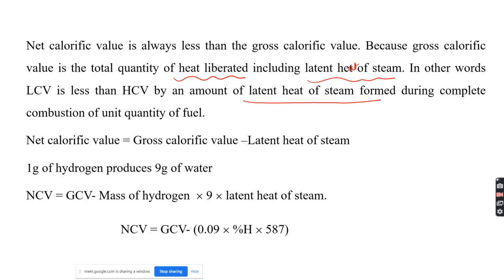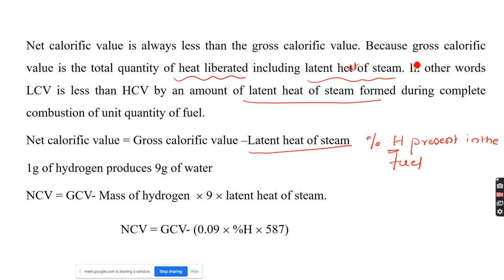So how do we calculate the net calorific value? We can easily calculate the gross calorific value by experiment. Gross calorific value minus the latent heat of steam gives the net calorific value. Then how do we find the latent heat of steam? That depends upon the percentage of hydrogen present in the fuel. How much hydrogen is present in turn determines the latent heat of steam.